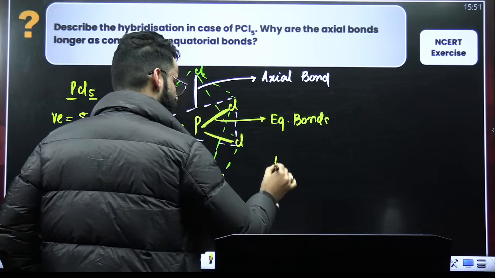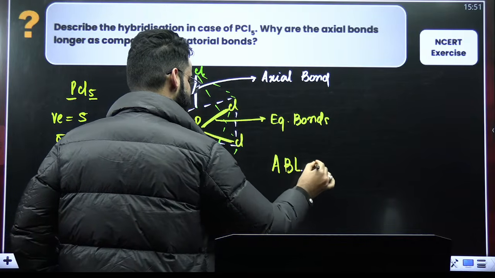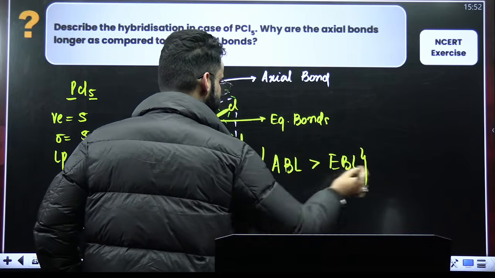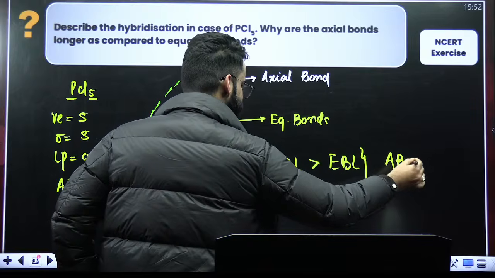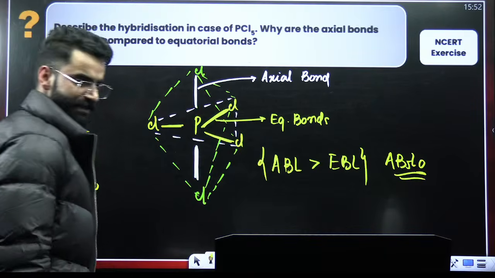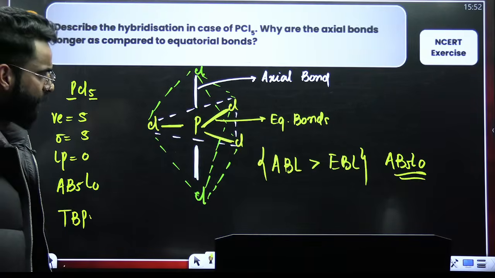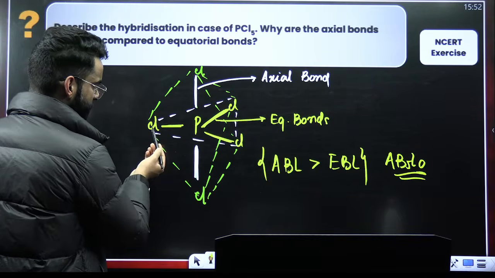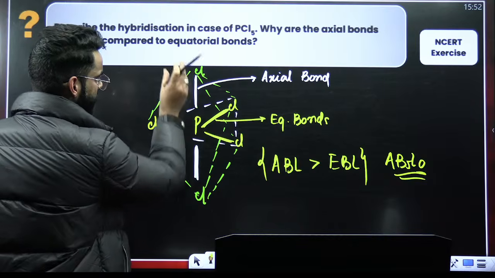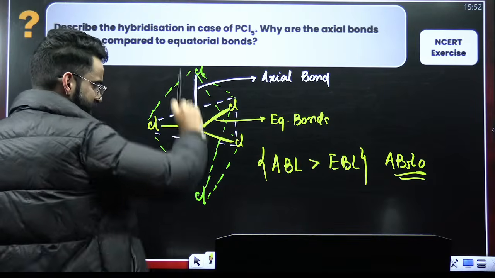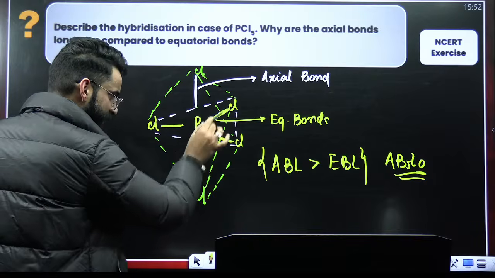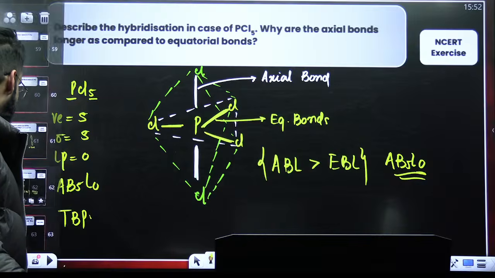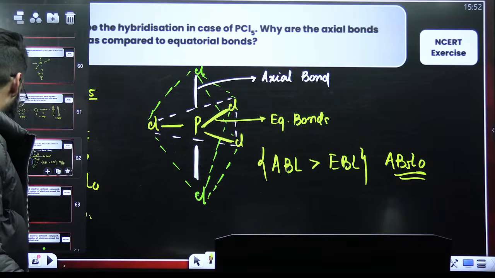And the axial bond length will be greater than that of the equatorial bond length in case of AB5L0. Why is that? Because these chlorines have lone pairs, and they will be repelling this particular chlorine, due to which this bond length extends. Similarly, this particular bond length also extends due to the repulsions. Perfect. So axial bond length will be greater than equatorial bond length in case of AB5L0 type.